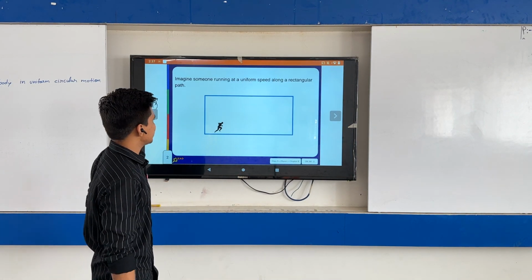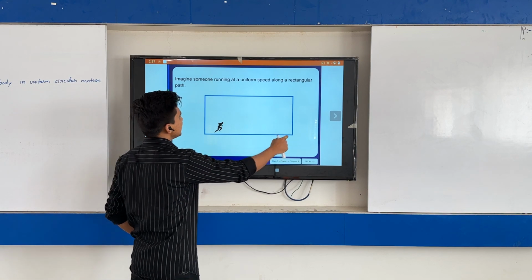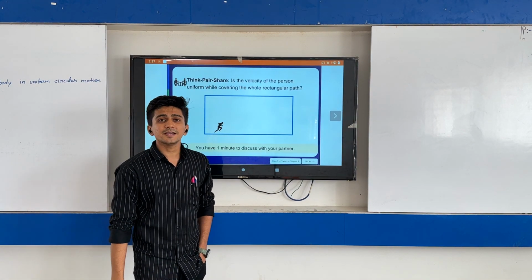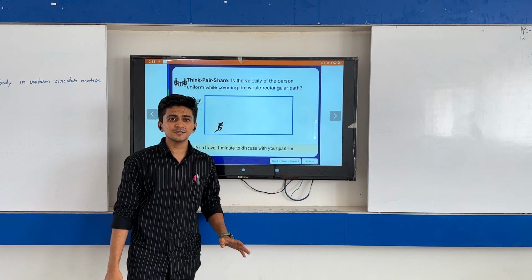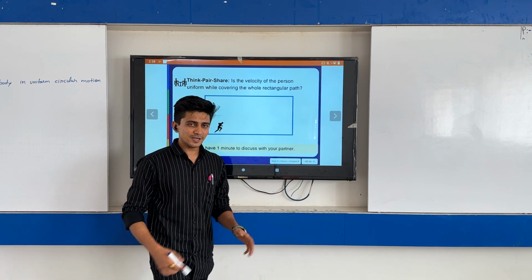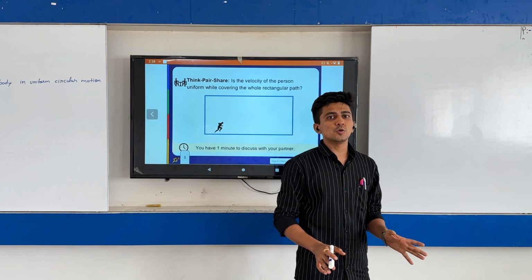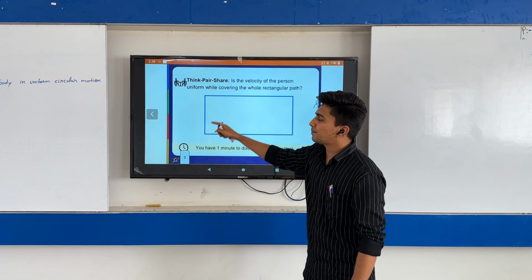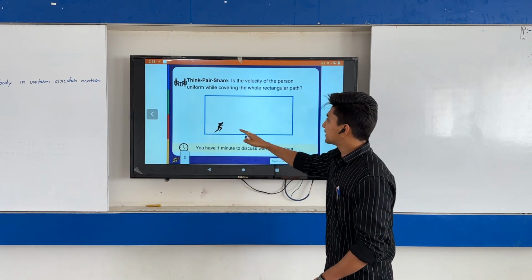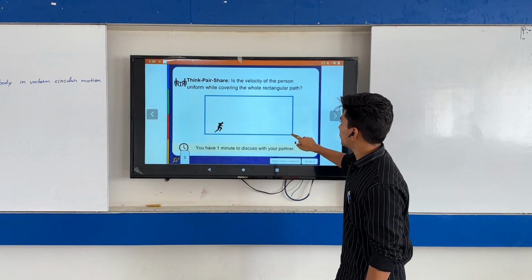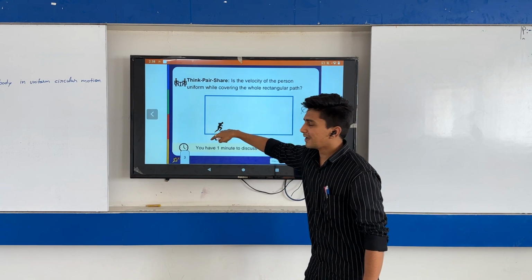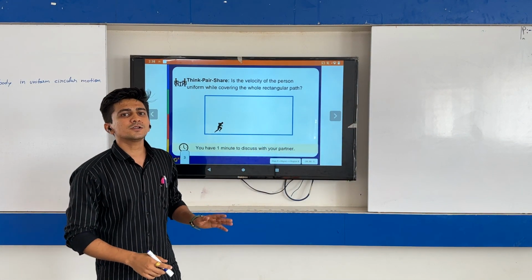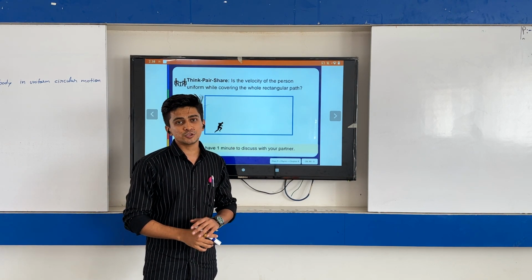In the first case, the person is running on a rectangular path. Can we say that the person is having a uniform motion? Think about it. No. Why? Because while running on this rectangular path, the person is continuously changing direction.